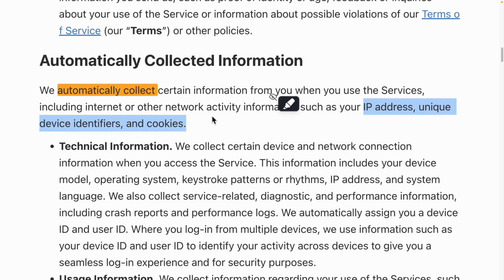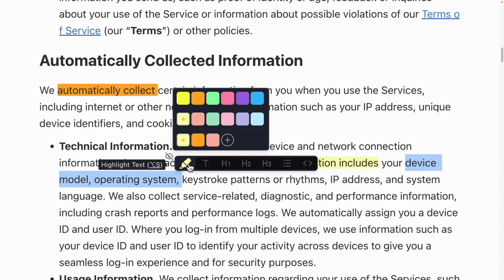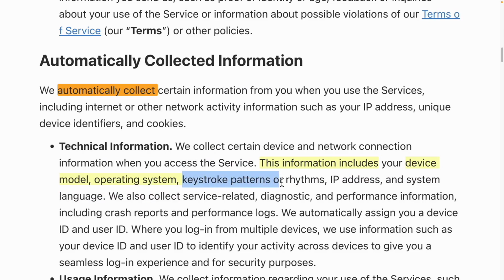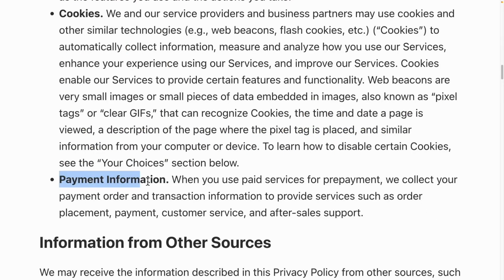This seems a bit excessive, but if you read further, look here. It includes information like the device model, whether it's a MacBook or Windows, and even the operating system, OS. They are also collecting detailed information on how you type on the keyboard, including the specific patterns and rhythms of your typing, as well as your IP address and the system language you use, whether it's Korean or any other language. Additionally, they gather comprehensive payment information, such as all the transaction details whenever you place an order.